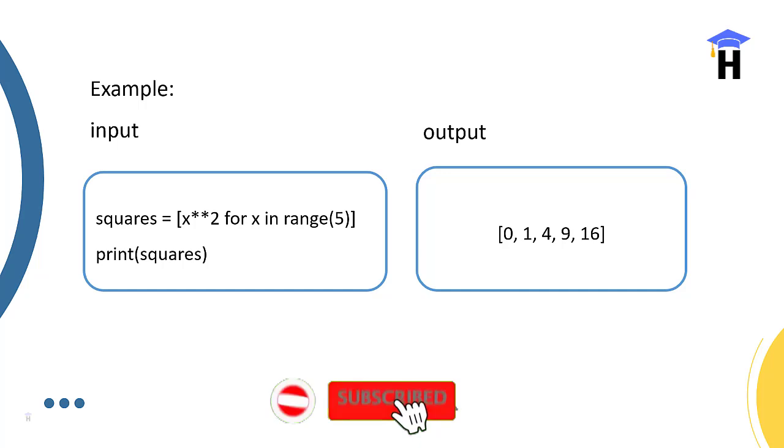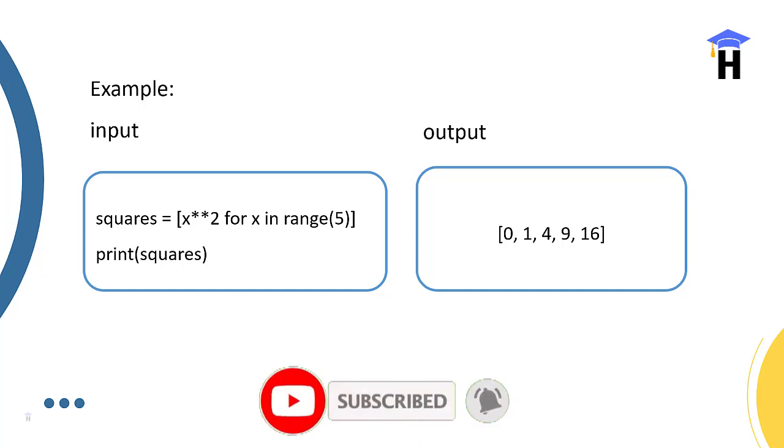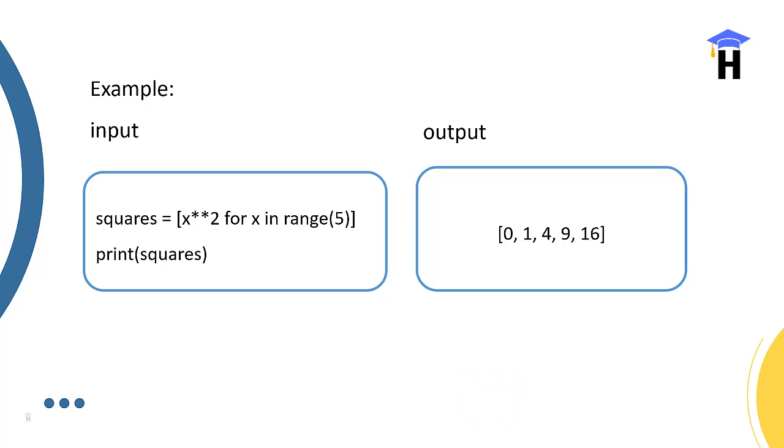Let's see a simple example: squares equals x to the power of 2 for x in range(5). Range of 5 works like a for loop, giving 5 iterations.